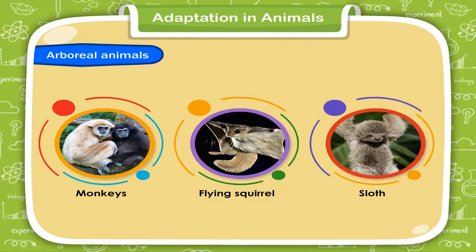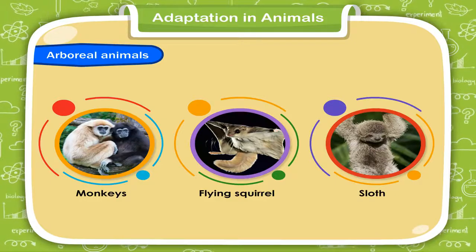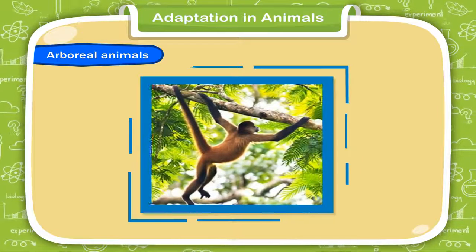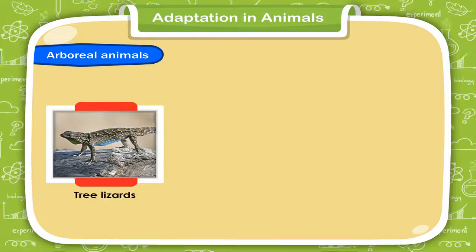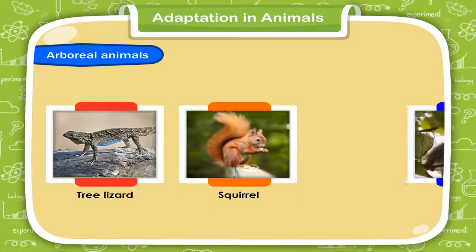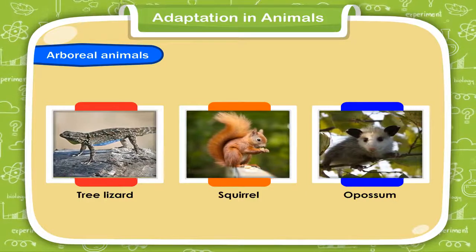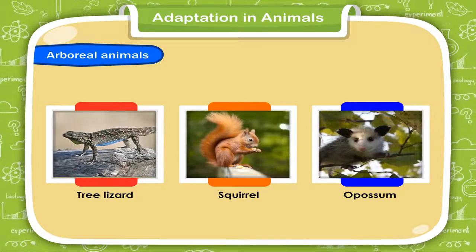Arboreal animals. Some animals such as monkeys, flying squirrels, sloth, etc. spend most of their time on tall trees. These animals are called arboreal animals. Monkeys are able to swing on trees through their strong arms and legs. They can grip branches with their tails. Other arboreal animals such as tree lizards, squirrels, and opossums have strong claws to support them while climbing the trees. They also have spines or plates on their body to prevent them from slipping.